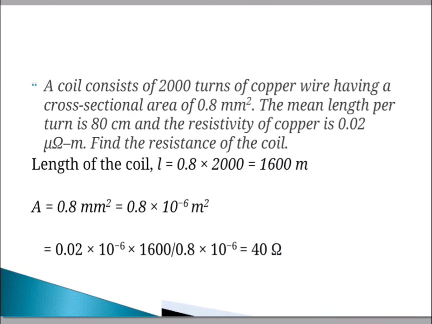Then put these values into the formula R is equal to rho L upon A. Rho is 0.02 into 10 raised to minus 6, into L that is 1600, divided by A that is 0.8 into 10 raised to minus 6. The total resistance of the given coil is 40 ohm.